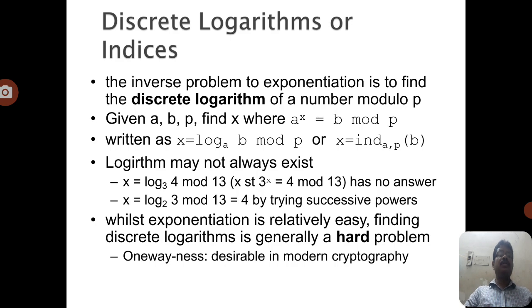x equals ind, where ind is nothing but the indices. In the suffix we write a, b and a, p, in the sense a^x mod p, where the base value is a and the result is b. We can take this as the discrete logarithm. Generally it is used in the hard problem. It is very difficult to compute, so it is used in encryption algorithms. That is why the discrete logarithm is used in the Diffie-Hellman key exchange algorithm.